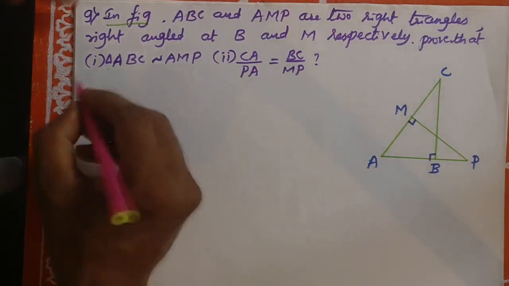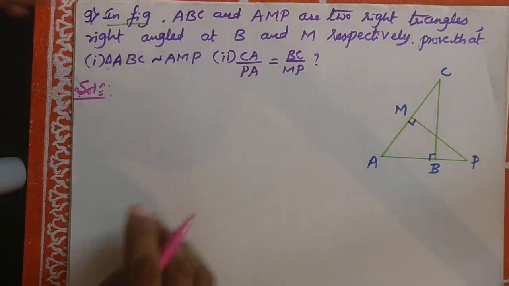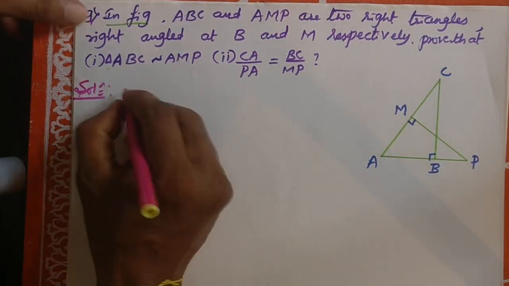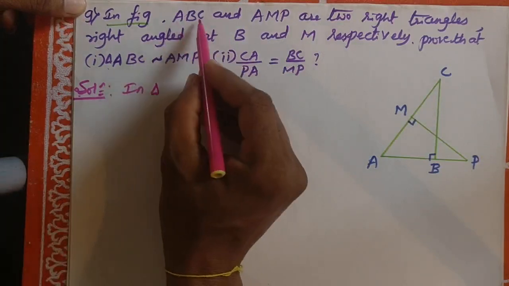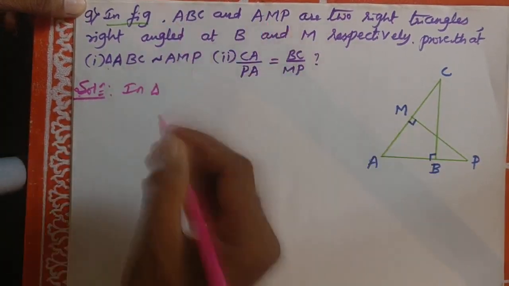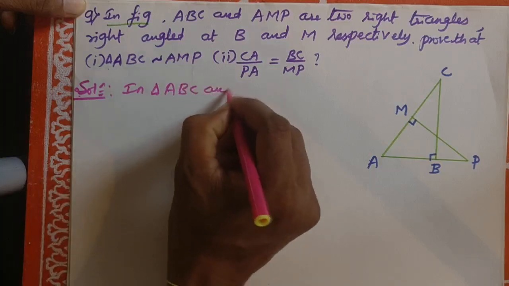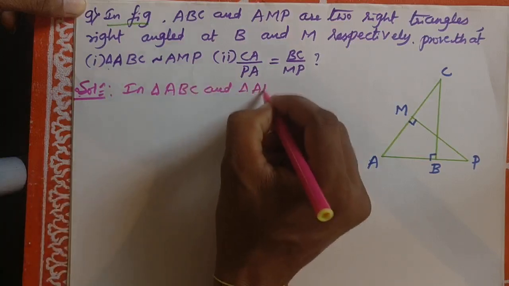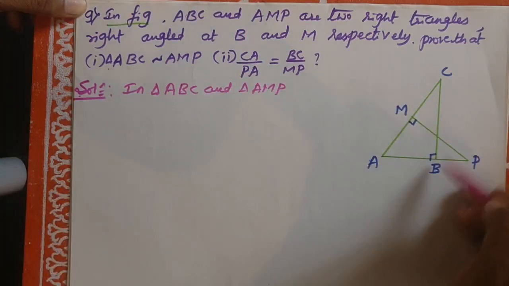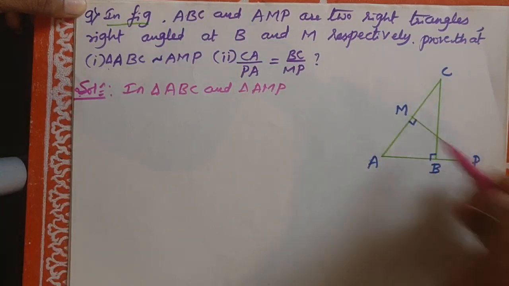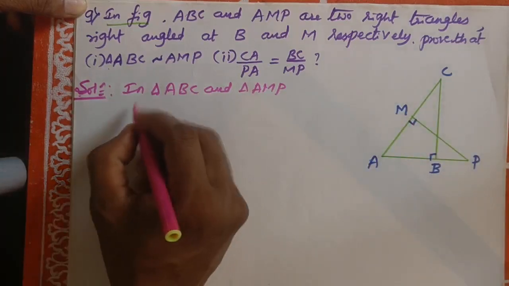Solution or proof. In triangle ABC and triangle AMP, see here, angle ABC is equal to angle AMP, each 90 degrees, correct?